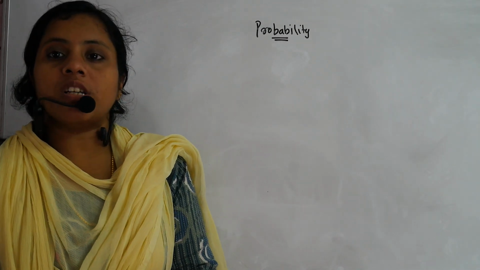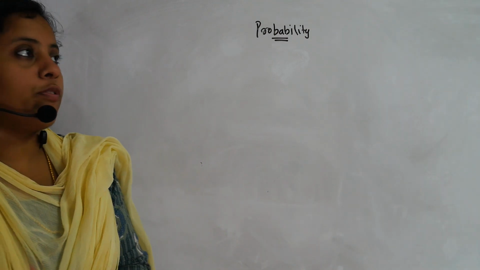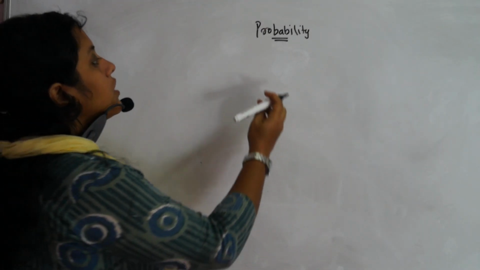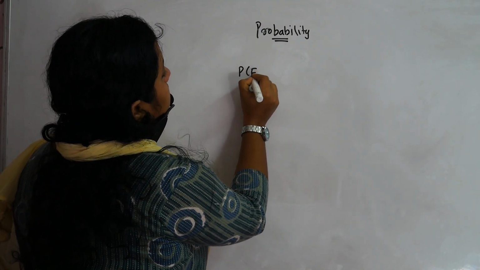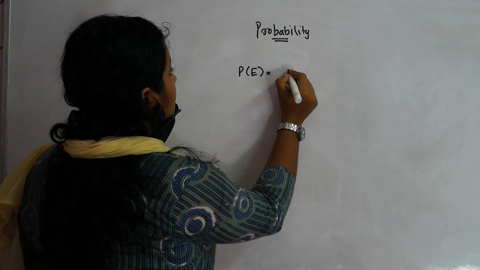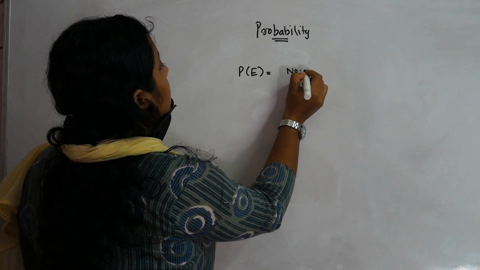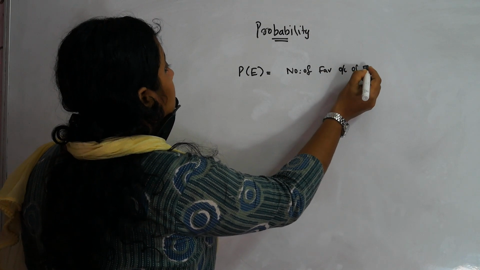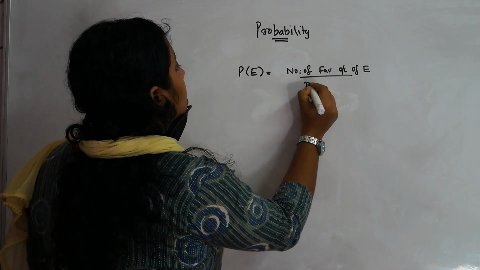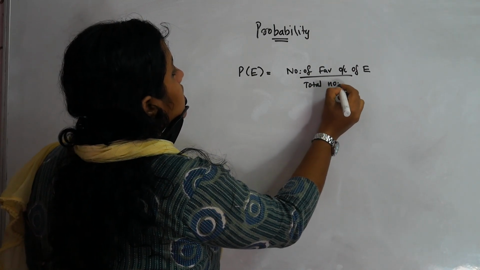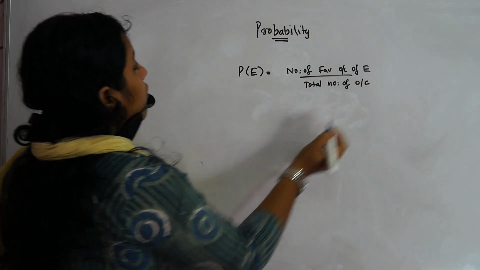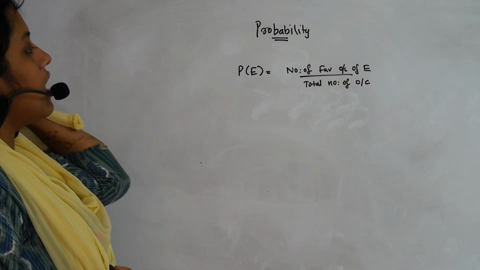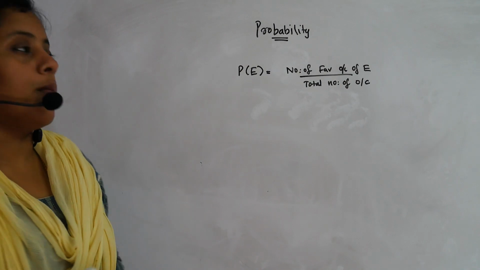First is the basic equation for probability. What is the basic equation for probability? That is what classical probability means. P of E is equal to the number of favorable outcomes of E divided by the total number of outcomes. So this is the basic formula for probability.